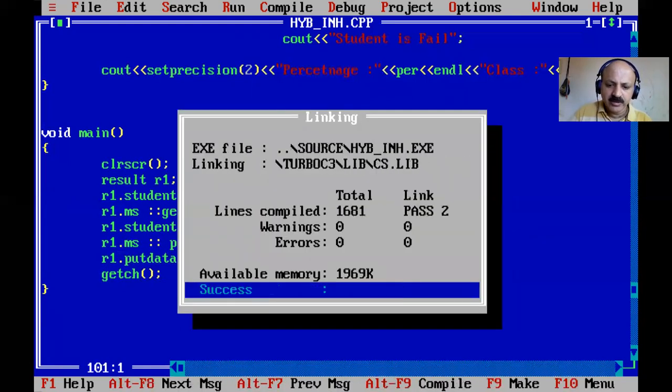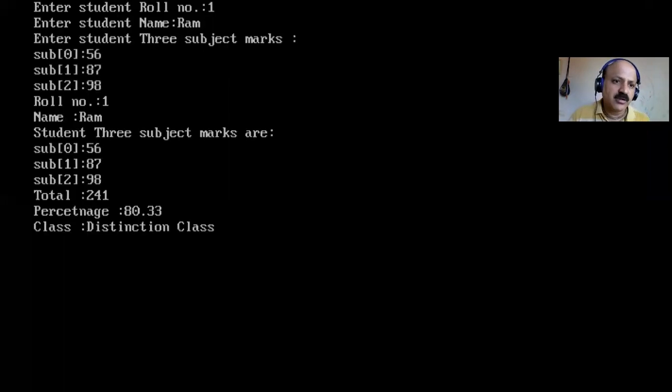Yes, no error. So let us check, first print the mark sheet. Yes, that roll number, name, and three subject marks, the program ran perfectly. Yes, there is no error. And we can restrict the digits after the decimal point to only two digits, and the distinction class is there. Okay, so else if ladder logic we have to provide.